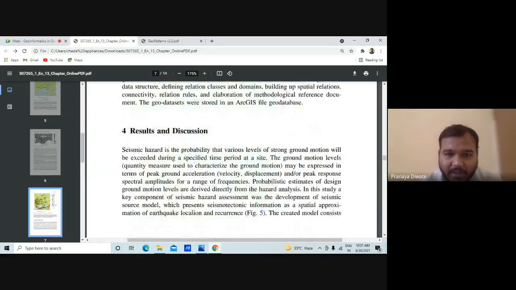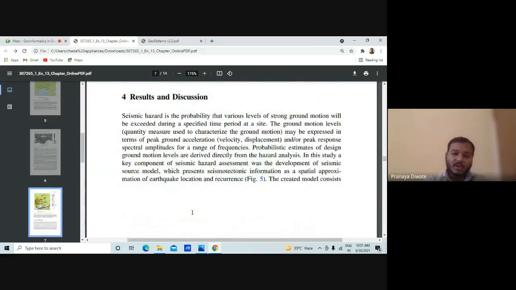Then you have a result. After studying all these aspects, seismic hazard is the probability that various levels of strong ground motion will be exceeded during a specified time period at a site. The ground motion level may be expressed in terms of peak ground acceleration and peak response spectral amplitude for a range of frequencies.